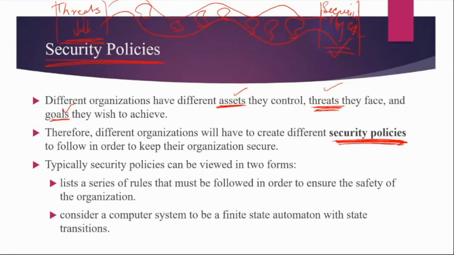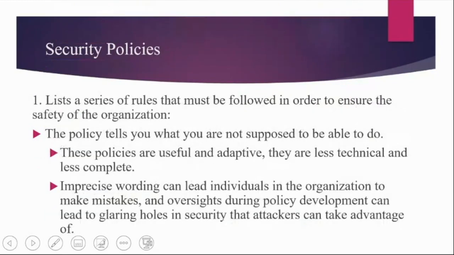Okay, and these security policies could be viewed in two forms. Security policies could be seen as a list of rules that must be followed to ensure the safety of the organization, or they could be seen as a finite state automata. So the computer system is seen as a finite state automata and the state transitions. Let me explain both of these in a bit more detail.